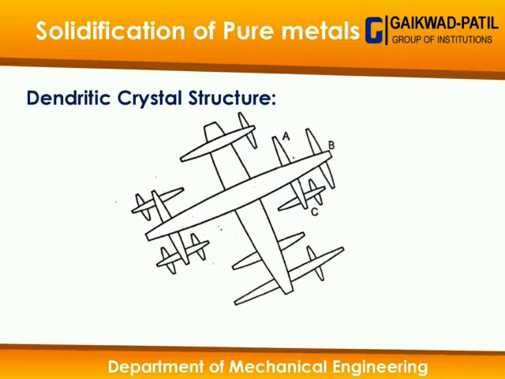In this type of structure, the latent or intercrystalline heat is emitted in the direction where the temperature is low, but it stops when temperature equilibrium is reached at that particular point, and again it starts in a different direction. So a tree-branch-like structure forms in the dendritic crystal structure, which is very common in non-ferrous metals and at slower cooling rates.